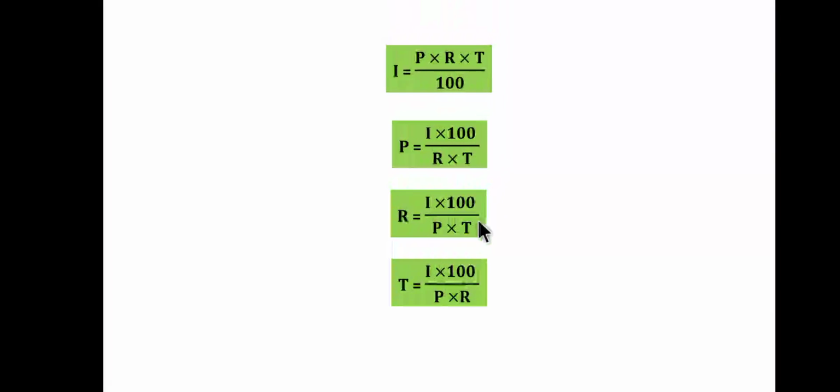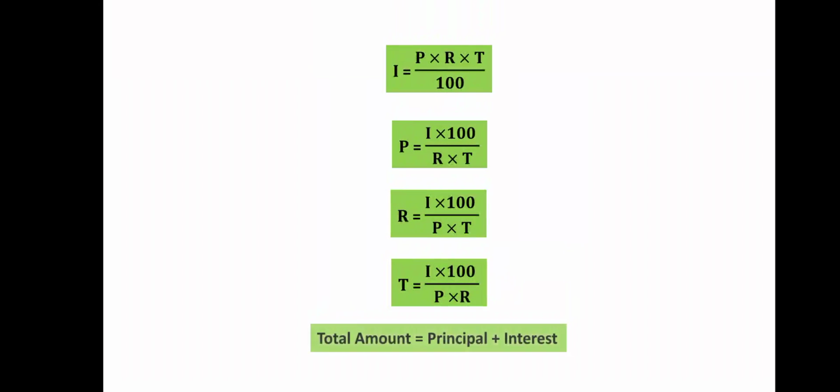So all these relations will be required while doing the mathematical problems. And also the total amount of money that you will be paying back to the bank will be the amount of money that you have borrowed, that is the principal, along with the interest. So total amount will be equal to principal plus interest.